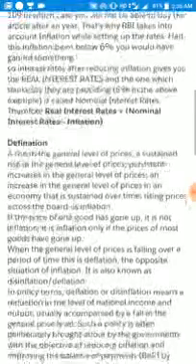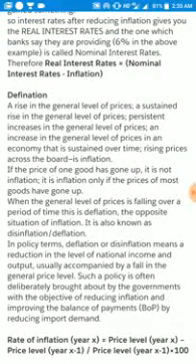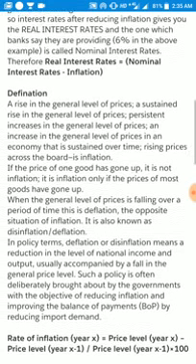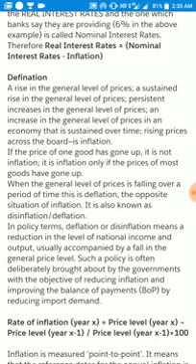Okay, so let's just jump on and find what the definitions are. If you go by the book, the definition says that a sustained rise in the general level of price, a persistent increase in the general level of price, or an increase in the general level of price for a sustained period of time is known as inflation. So in short, inflation is not just the shooting up of the price of a single article. If the price of all the articles is going up for a significant amount of time, then it is called inflation.